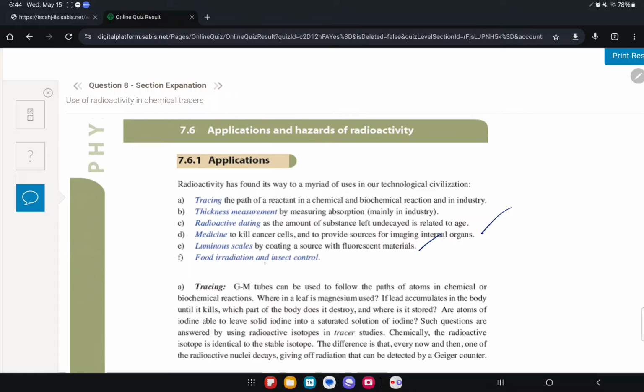Food irradiation and insect control. Yeah, food irradiation. Nowadays, they use radiation to kill the bacteria on food so that they can preserve it for longer and put it in cans and stuff. Okay, and also insect control, same thing.